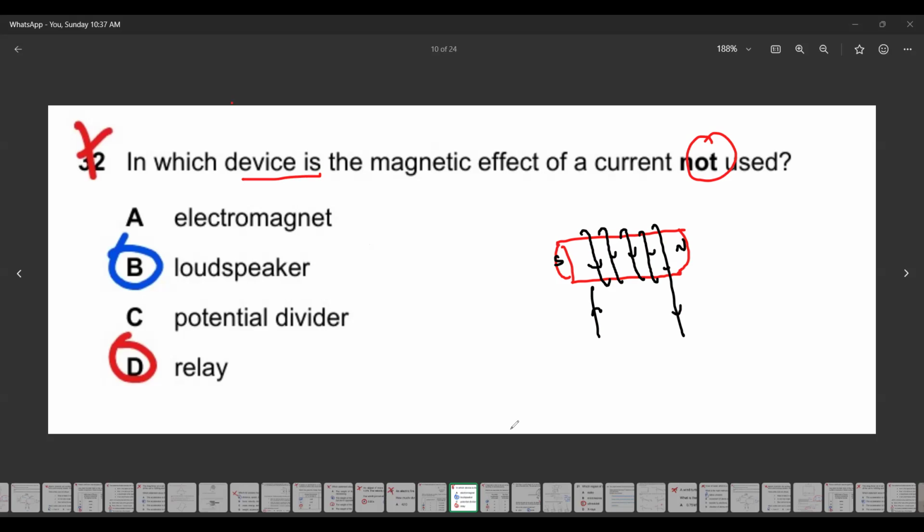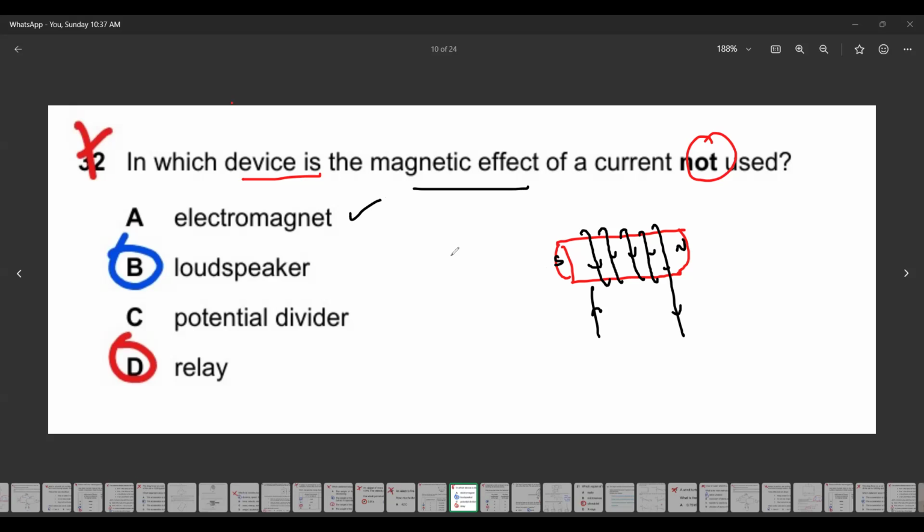No, the question is in which device the magnetic effect of the current is not used. Like current produces a magnetic field and we are not using that effect. But in an electromagnet, we use that effect. When we pass the current, there is a magnetic field. When there is no current, there is no magnetic field. So we do use that.